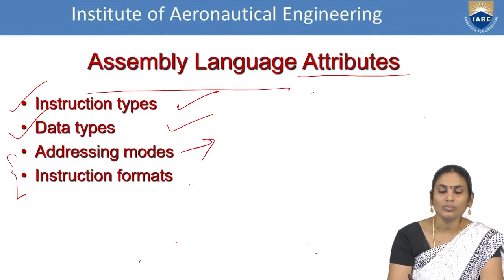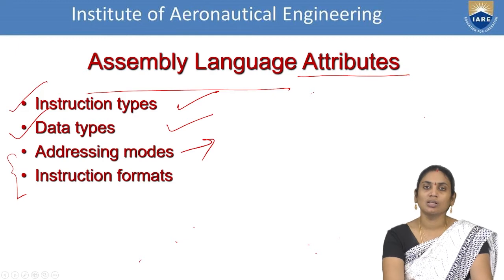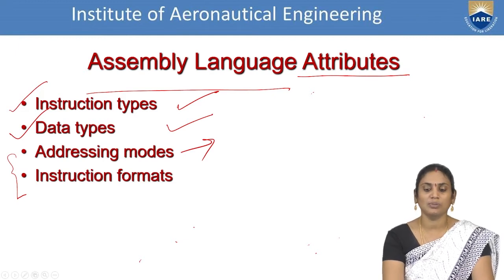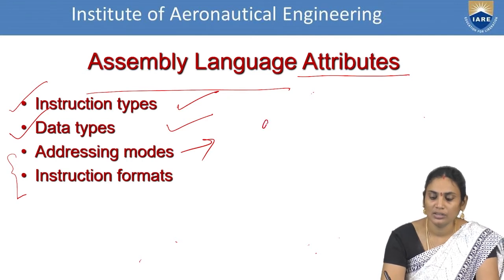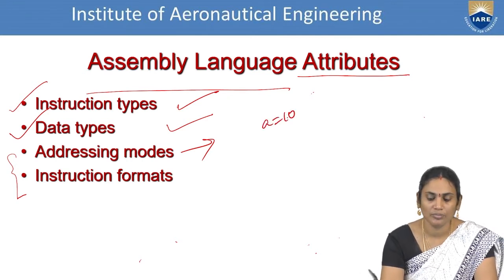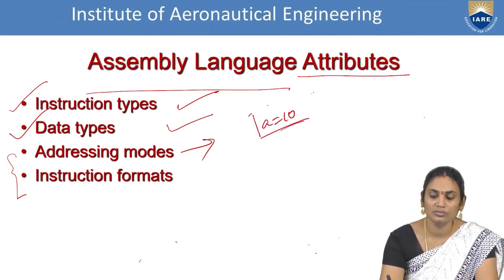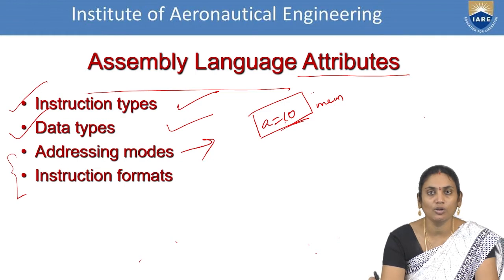Now, to explain the addressing modes, let us have a small example in a C program which you already implemented. Now I am saying that the value of A is equal to 10. What is the meaning of this? In a memory location, there is some location in which I am holding the value of A. Now let us have the address of this as 1024.